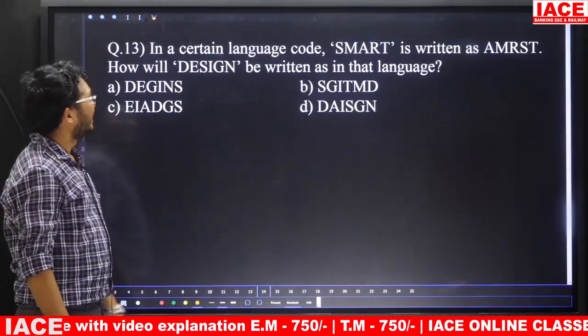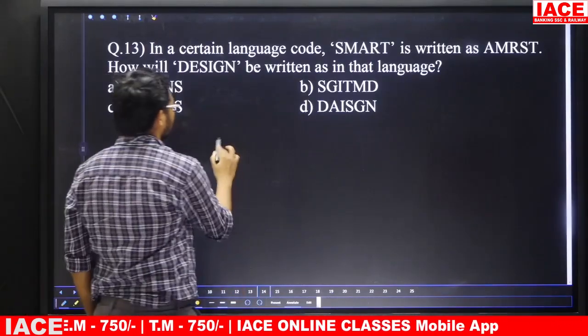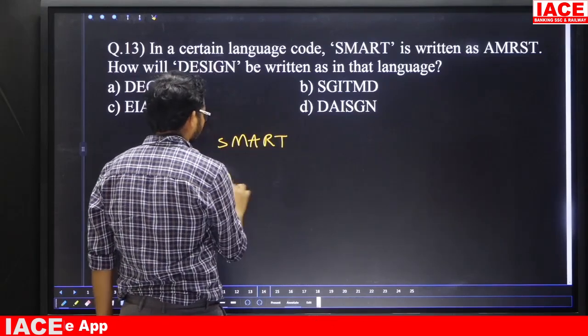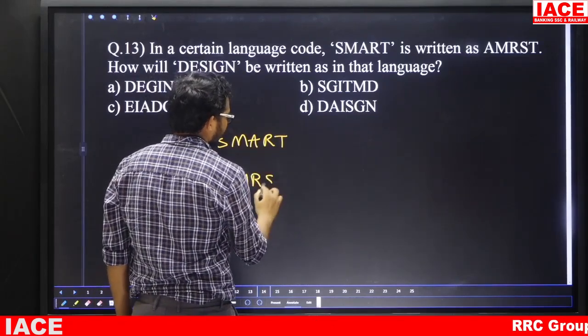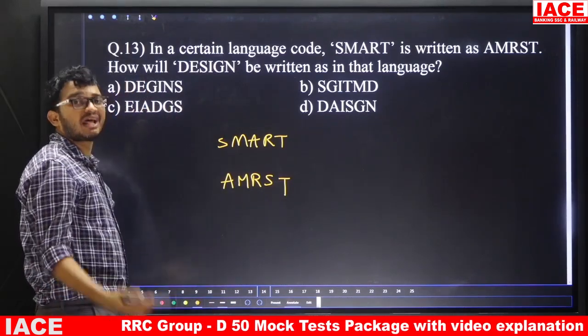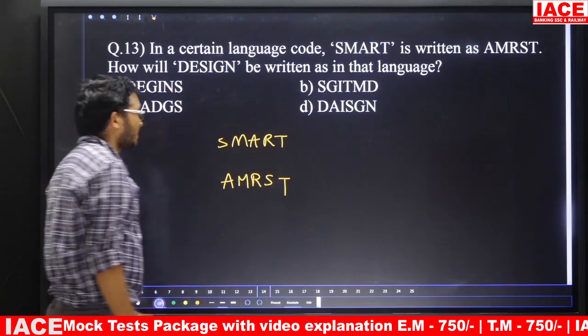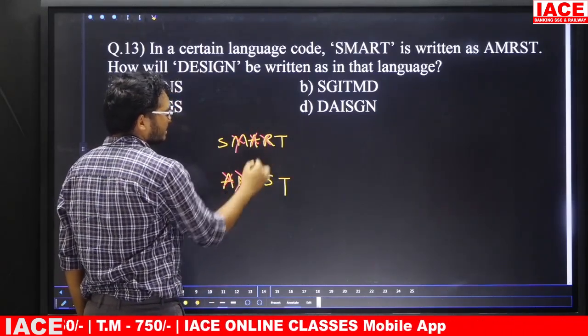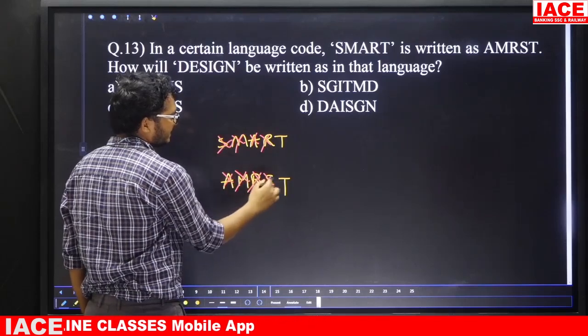Question number 13. In a certain code language, SMART is written as AMRST. Then how is DESIGN written here? Friends, simply the logic here is alphabetical order, and the lowest alphabet is A. After A, the next one is M. Next R. Next S. Next is T.